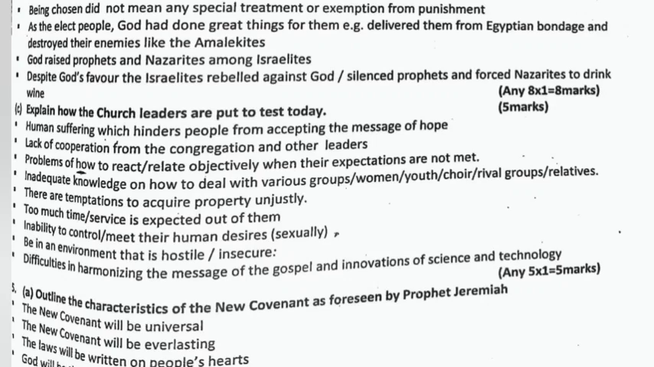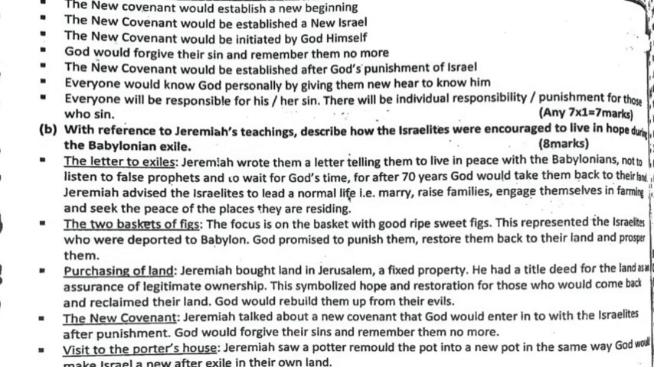Question 5a. Outline the characteristics of the new covenant as foreseen by Prophet Jeremiah. The new covenant will be universal. The new covenant will be everlasting. The laws will be written on people's hearts. God will be their God, and they shall be his people. The new covenant would establish a new beginning. The new covenant would establish a new Israel.